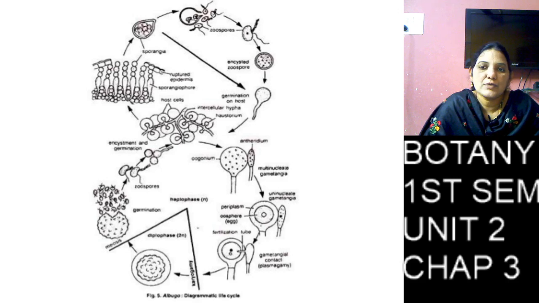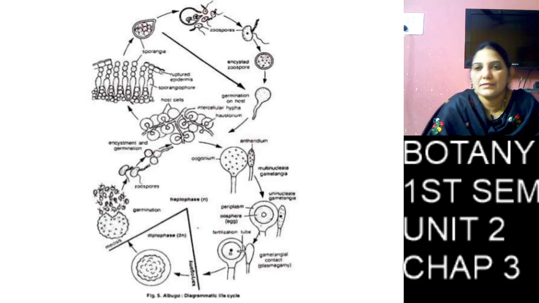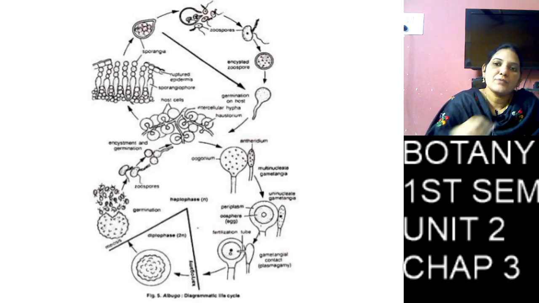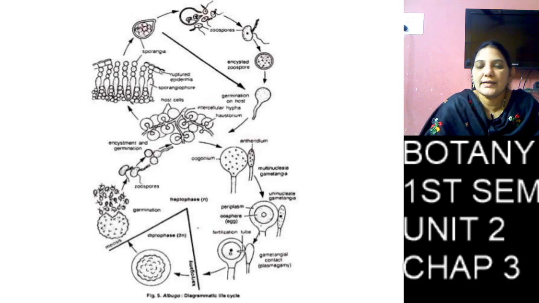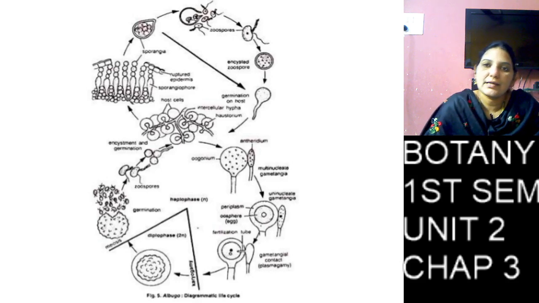When the zygote is formed, the oogonium completely changes, and it forms one thick outer layer, and that thick outer layer is tuberculate. So it is a tuberculate layer and an inner thin layer.